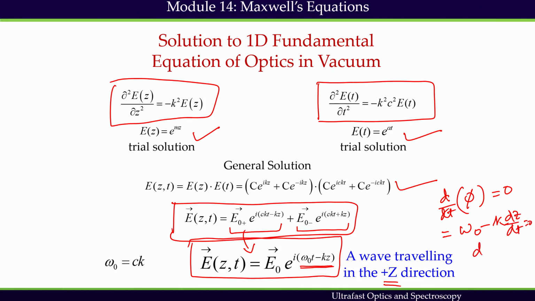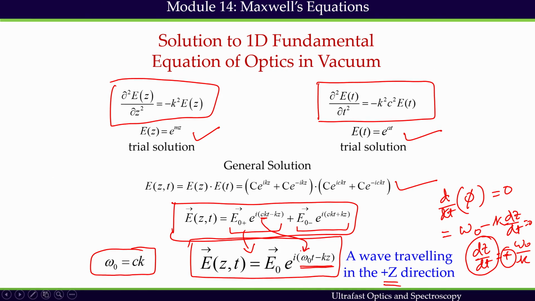So dz/dt is a positive quantity, which can be expressed as omega naught by k. As this is a positive quantity, this represents a wave propagating along the positive direction. Here we must note that omega naught comes from this ck. This term has been represented as omega naught.